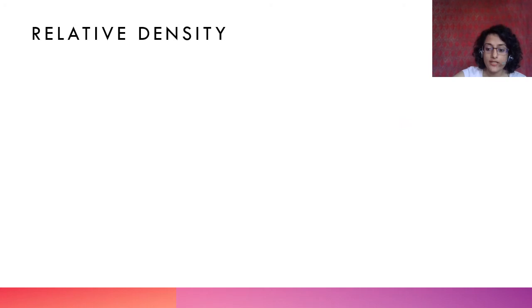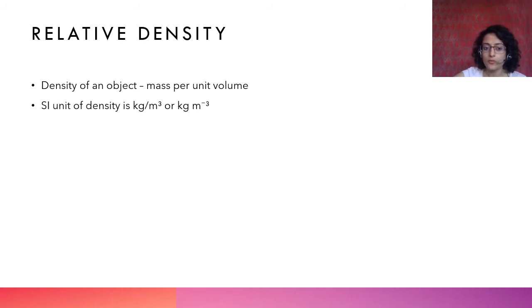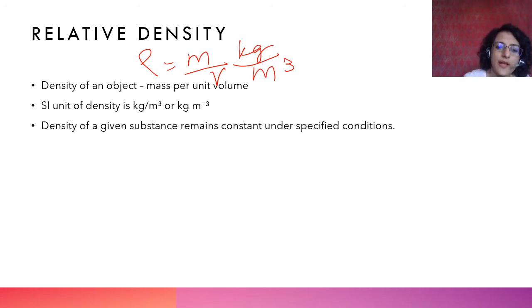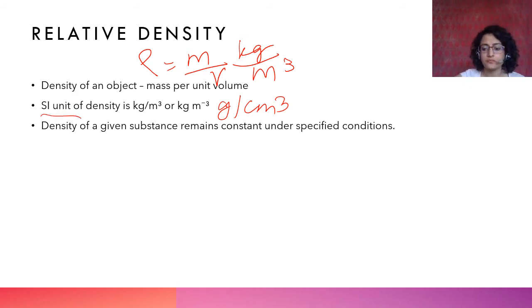So now we come to this important thing, relative density. Density of an object is mass per unit volume, and the SI unit, you know, is kilogram per meter cube. Mass has the unit kilogram and volume is meter cube. This can also sometimes be grams per centimeter cube, but the SI unit is kilogram per meter cube.